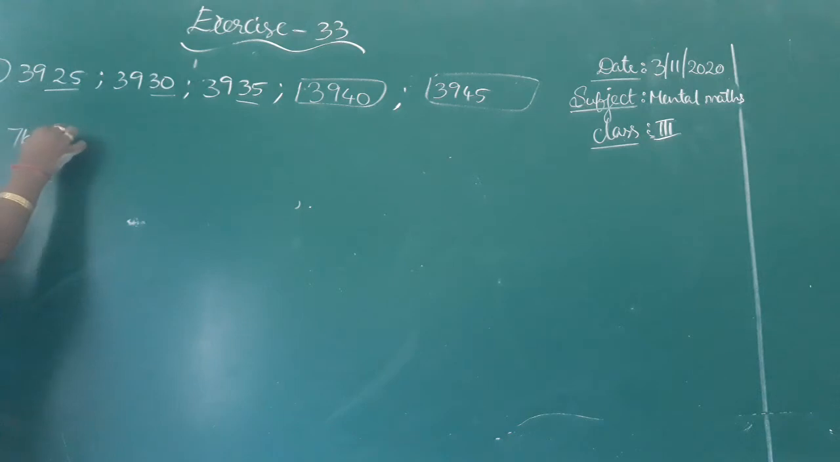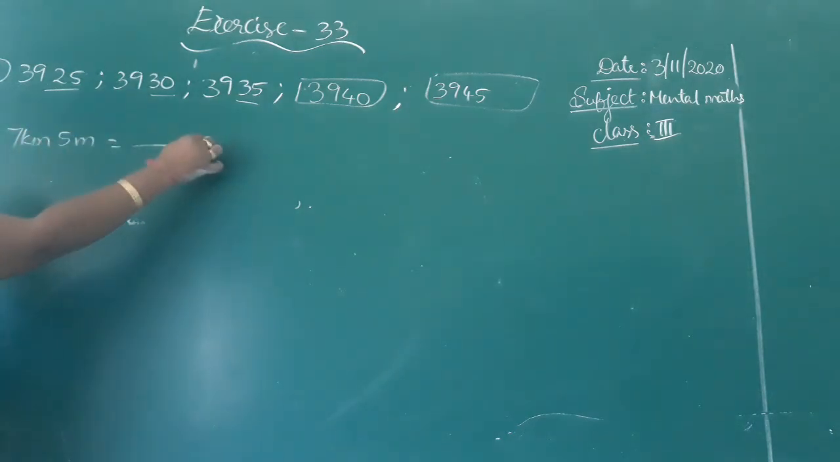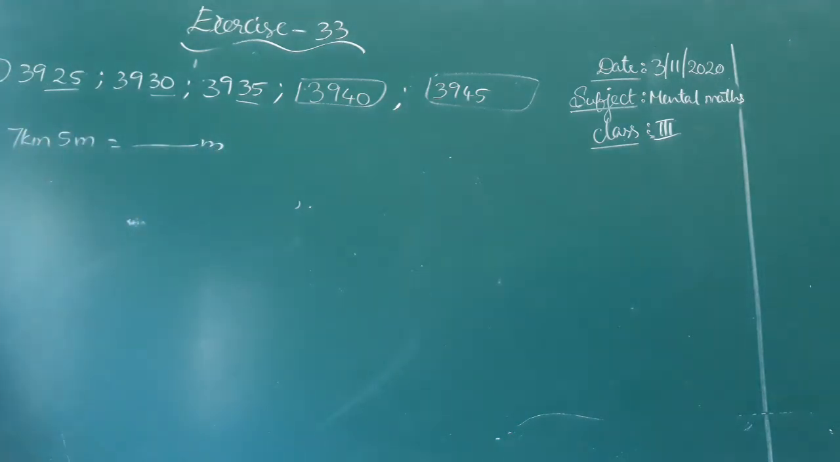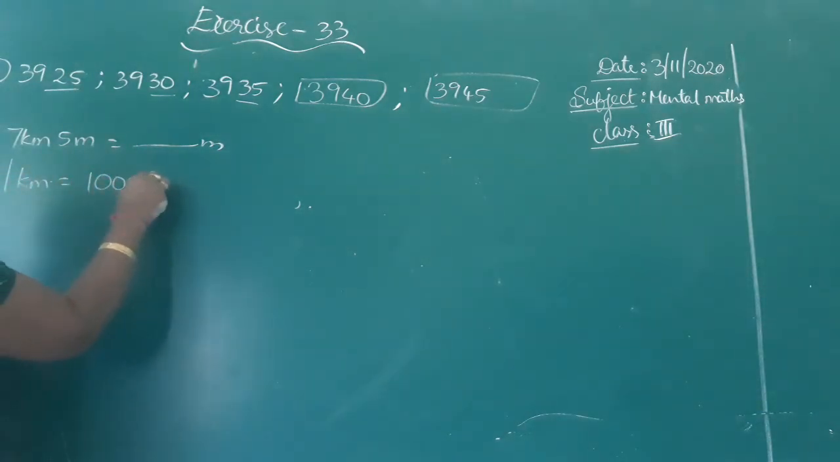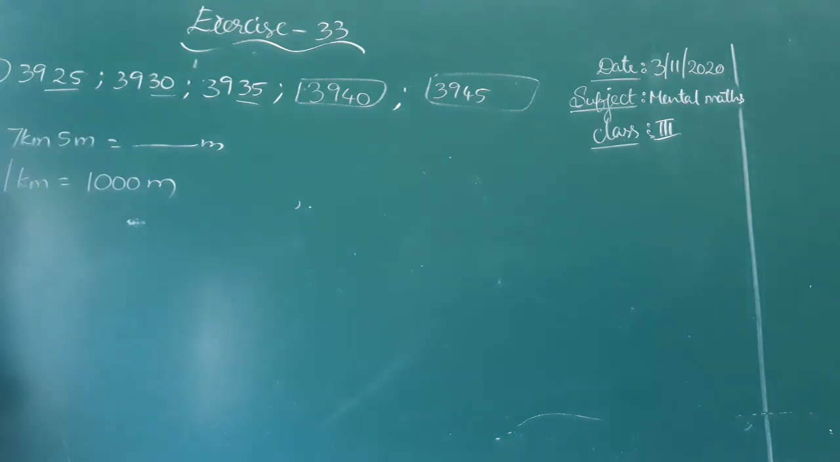7 kilometer 5 meters equal to how many meters? Children, you have to know 1 kilometer has 1000 meters. You should know that. You have to remember 1 kilometer equal to 1000 meters. What is 1 kilometer? 1000 meters.